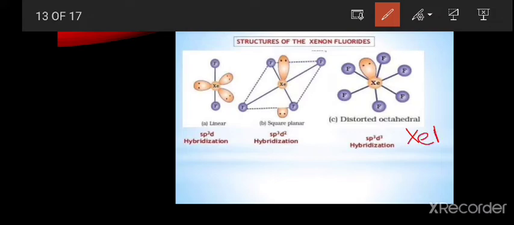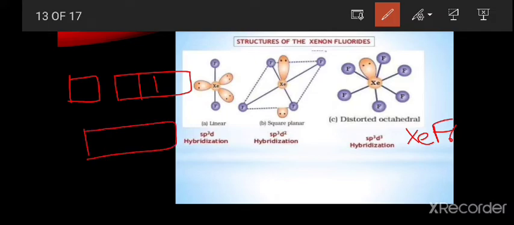Next one is the xenon hexafluoride. This is the xenon hexafluoride. The xenon hexafluoride ground state electronic configuration is the same. Coming to excited state electronic configuration, in the s orbital we have 2 electrons. In the p orbital, another electron is also excited to the d. In the s we have 2 electrons, in the p we have 3 unpaired electrons, in the d also we have 3 unpaired electrons.